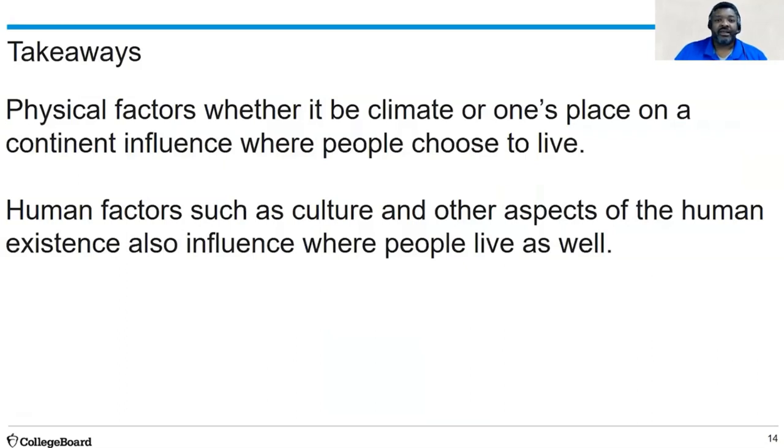Physical factors, whether it be climate or one's place on a continent, influence where people choose to live. Human factors such as culture and other aspects of the human experience also influence where people live as well.